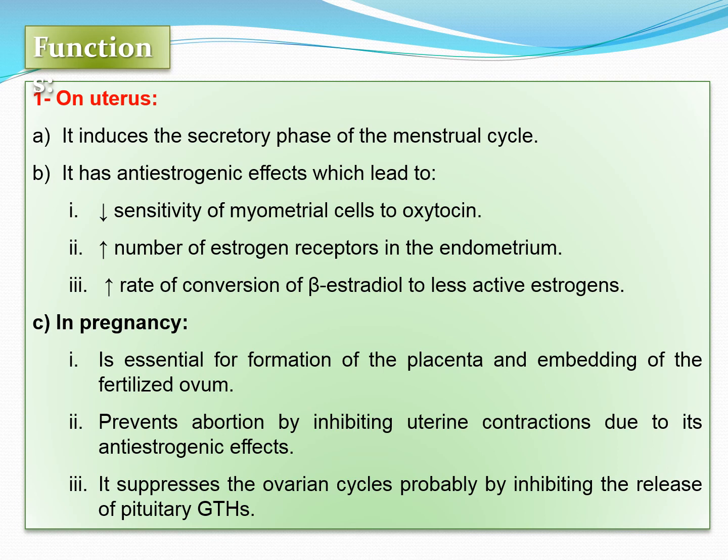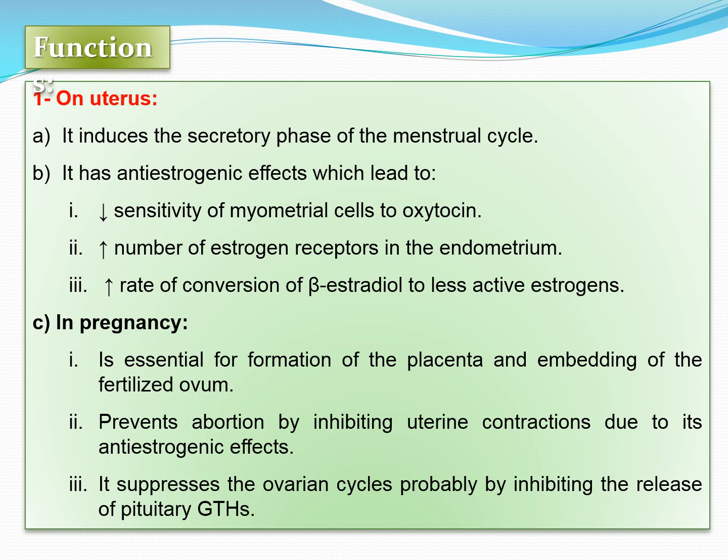It means that in the later half of pregnancy or at the time of birth, it is estrogen which is important in causing the increased contractility of the uterus. And in the first half of pregnancy, it should be progesterone that is present in larger amounts to decrease the contractility of the uterus.